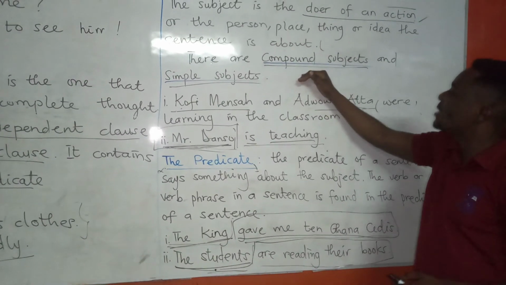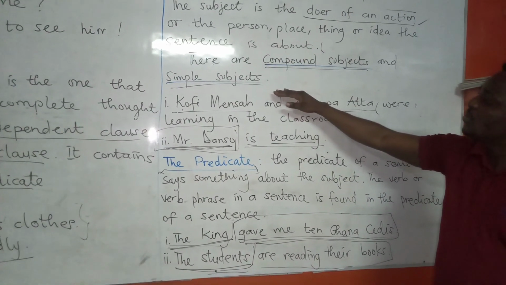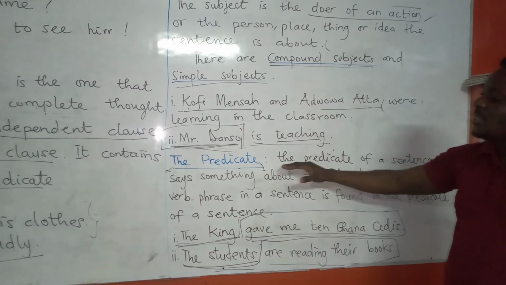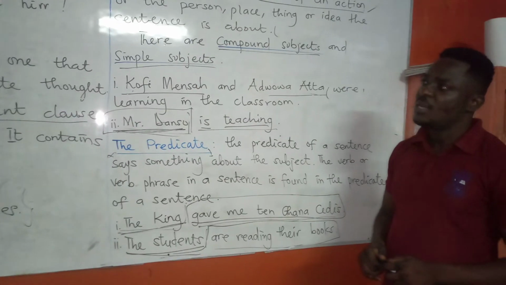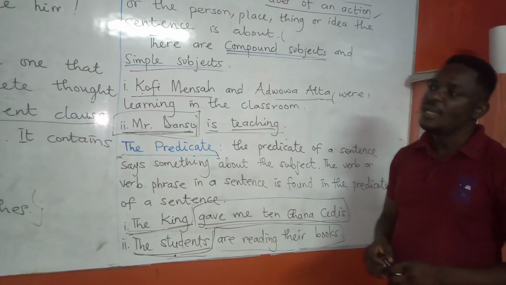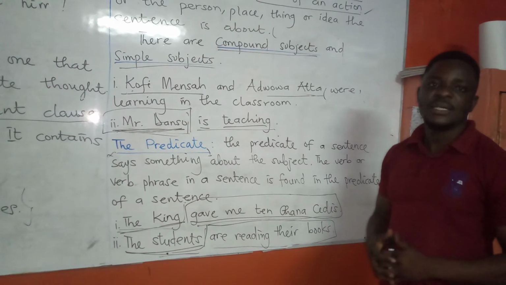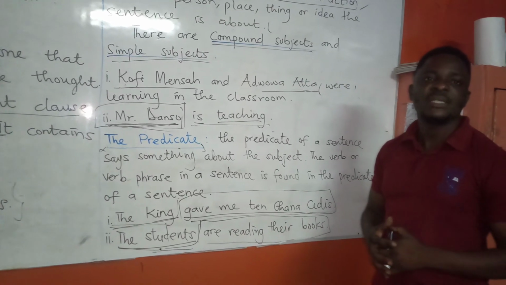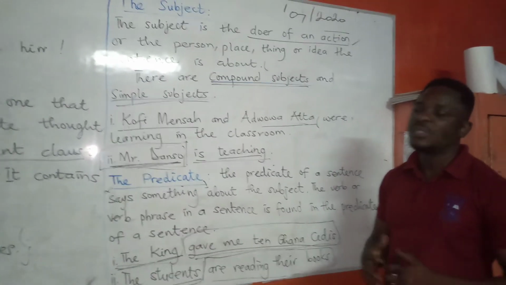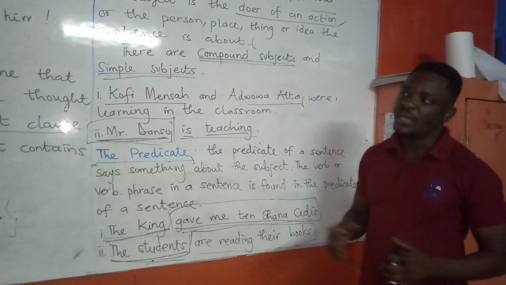You talk about compound subject and simple subject, as well as the predicate in each sentence that you come across. I hope to come your way in our next lesson to discuss classifications of sentences. That's the various types of sentences that we have and examples that we can also identify.